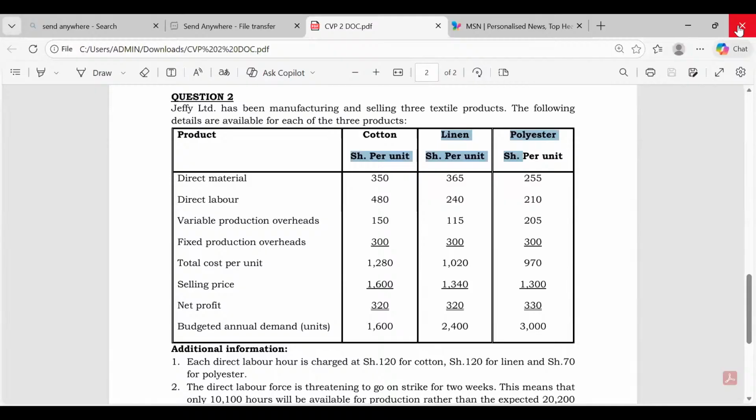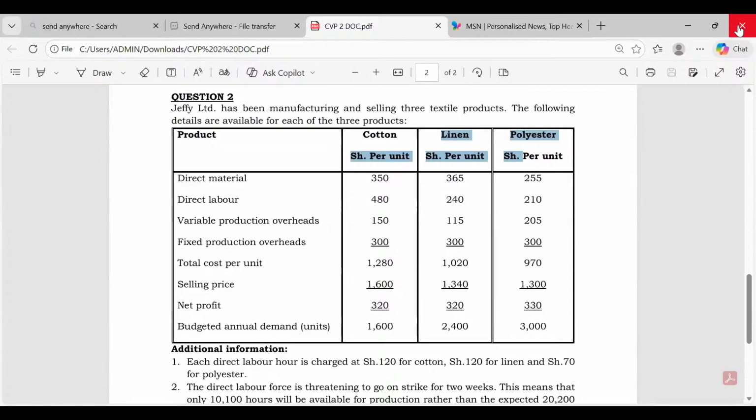How do we get total fixed cost for the firm? We know that the actual production units were changing. One of the products actually had actual production of 0. But remember, fixed cost cannot fluctuate as per the number of units that you actually produce. Fixed cost is always pegged on the assumed budgeted consumption.